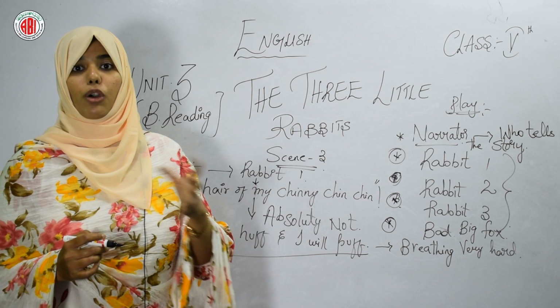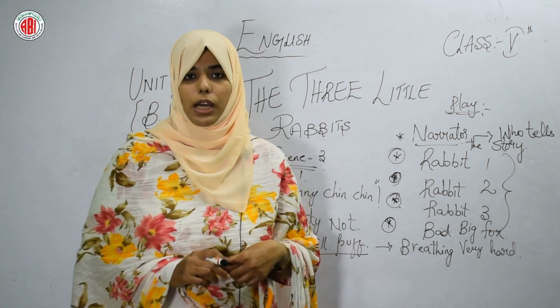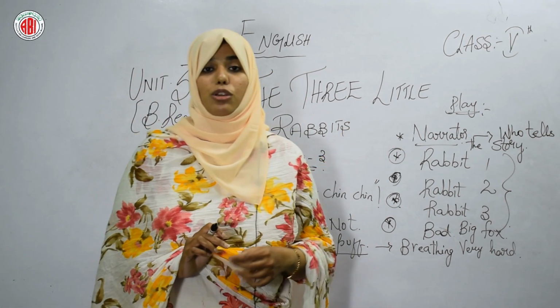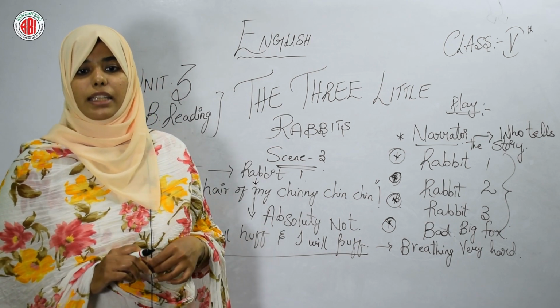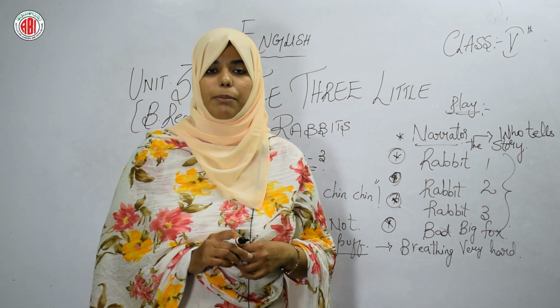Otherwise, I will blow down your house. वरना मैं तुम्हारा house blow करके गिरा दूंगा. Blow means फूकना. What did the narrator say? So the fox huffed and he puffed and he blew the house down, and the first little rabbit ran to his brother's house. So what did the rabbit do?